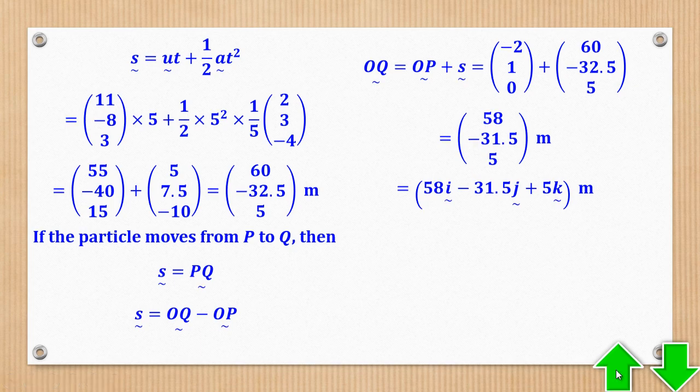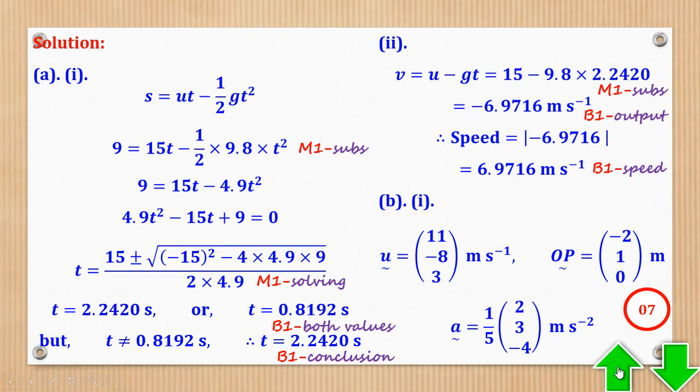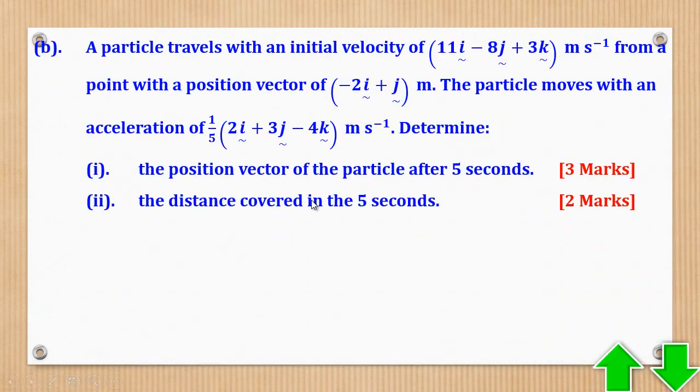Then Roman 2, they said distance covered. Now here, this is where the trick comes in. There are two phrases they usually use. One, distance covered in the given time, another one, distance from the origin. Those two are different. When they say distance from the origin, it means magnitude of the position vector.